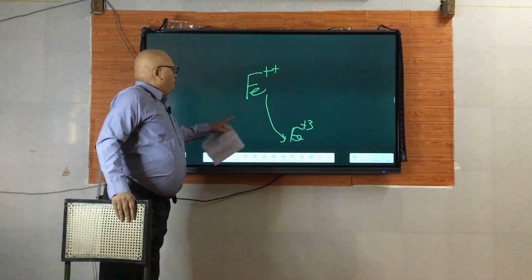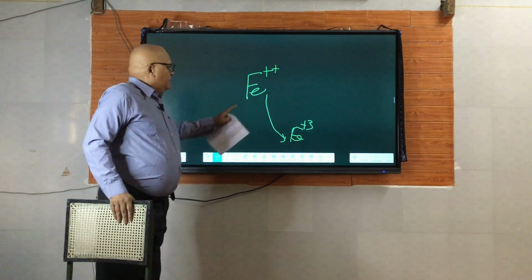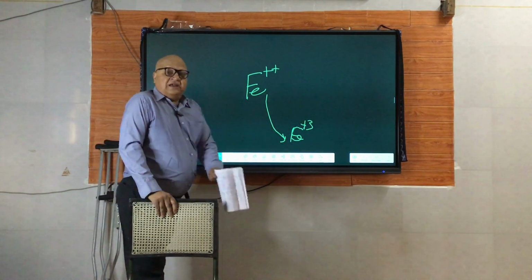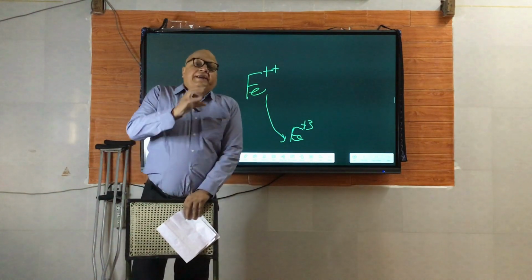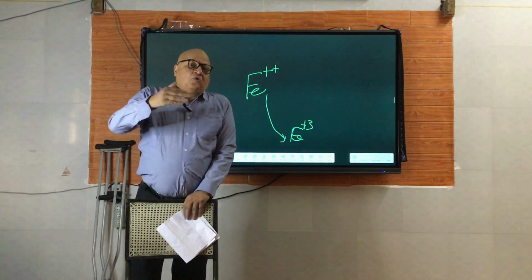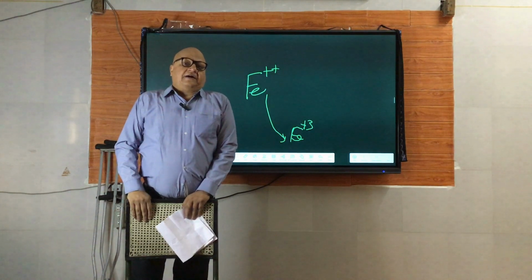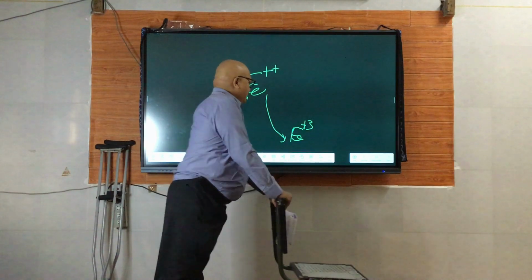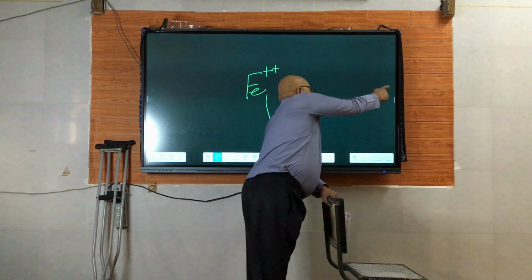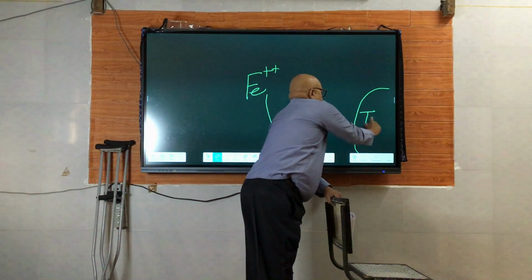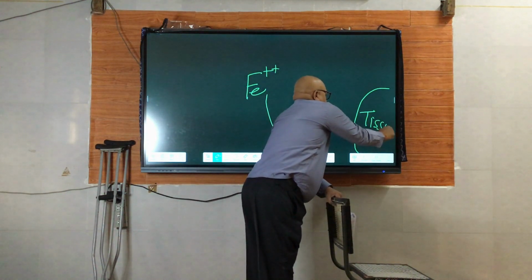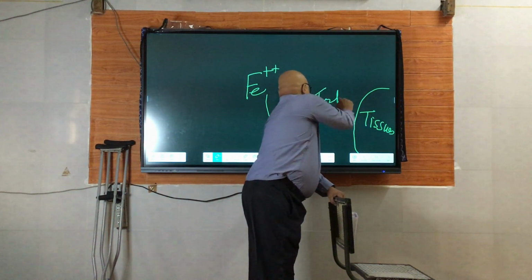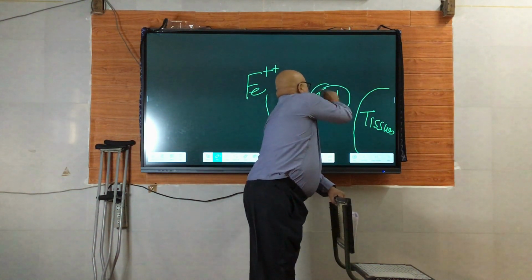What does it do? It converts ferrous to ferric, and this ferric form is incorporated into apotransferrin to form transferrin, the iron transport protein, and then transferrin carries this ferric iron to various tissues.